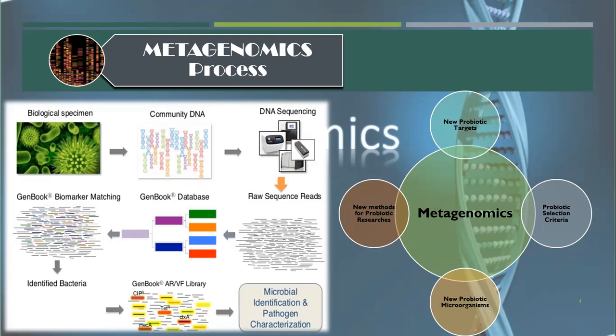These short sequences can be put together again using the assembly method, and the individual genome or part of a genome is taken and compared to the original environmental sample, and biomarkers in the gene bank identify the bacteria. This information can be used to study the species diversity and functional potential of the microbial community of the environment. It is also useful for new probiotic targets, to select the criteria of probiotics, to discover new probiotic microorganisms, and to discover new methods for research on probiotics.